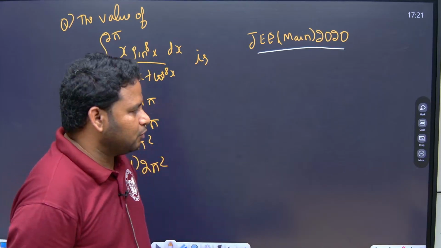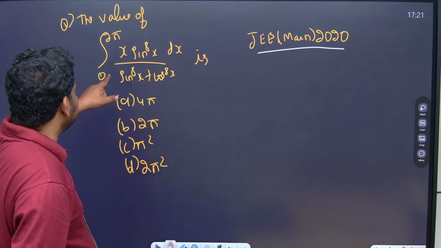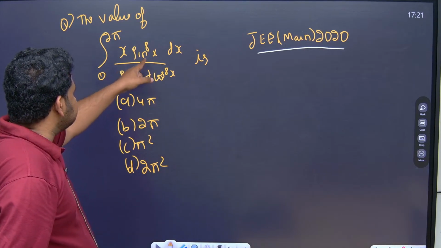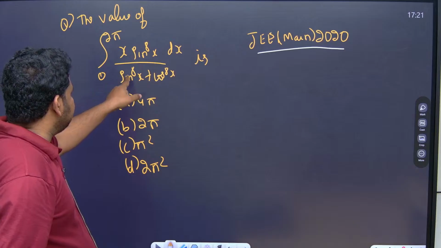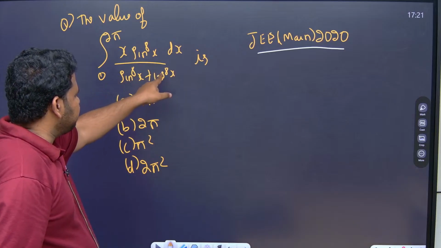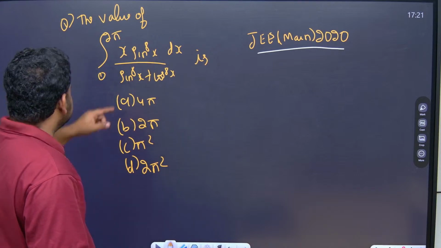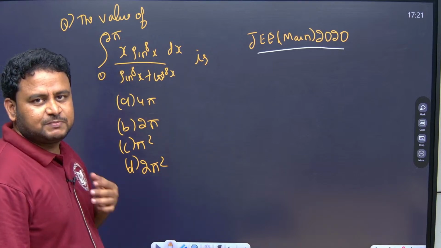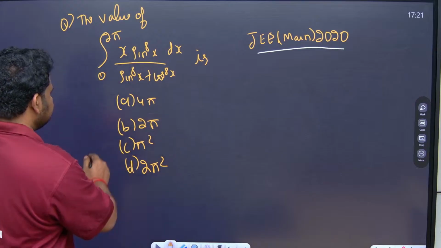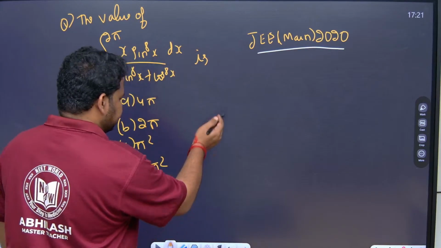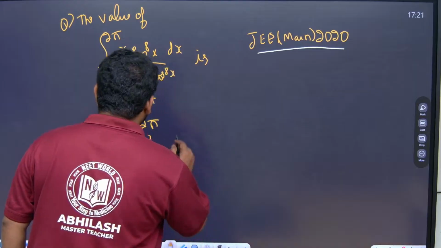Clear, friends? Now see here, this is the question: the integral from 0 to 2 pi of x sin to the power of 8 x divided by sin to the power of 8 x plus cos to the power of 8 x dx is given. Now what should I do? Here x is my culprit, so again I will apply the King's rule. So what will this become?